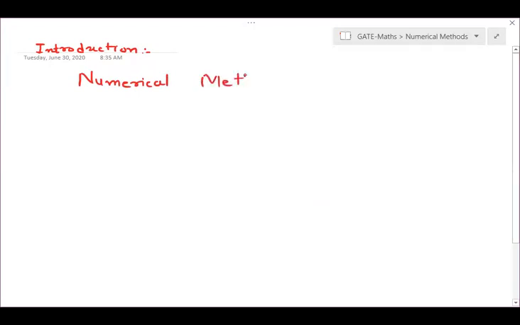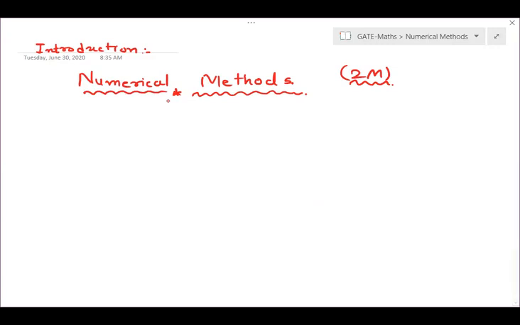From this chapter, students, you can expect 2 marks questions. On average, 2 marks question from GATE, and even in GATE 2015, they asked for 4 marks from this chapter. So this is a small chapter, you can expect 2 marks. Now, let me give you an overview of this chapter. We are going to see numerical solution for 3 different types of problems: linear and non-linear equation, integration of function, and differential equation.